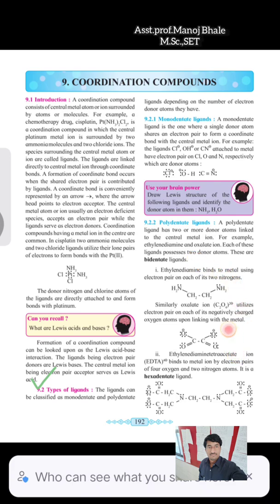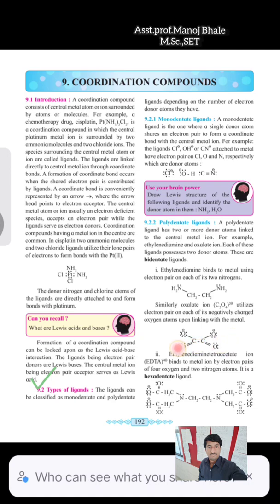Next is the hexadentate ligand. Hexa means there are 6 donor atoms present in the single ligand. एका single ligand मध्ये किती असतात donor atom? There are 6 donor atoms. In this example you can observe EDTA, ethylene diamine tetraacetate. EDTA means ethylene diamine tetraacetate. In this ligand, how many donor atoms are there? There are 6 donor atoms present.